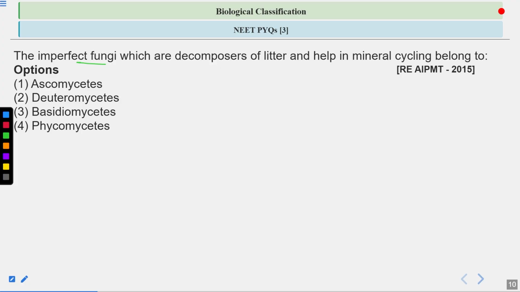And you know the function of decomposers: they help in mineral cycling. So these imperfect fungi belong to which class? What are the options here? Ascomycetes, Deuteromycetes, Basidiomycetes, and Phycomycetes. So what will be the correct answer?